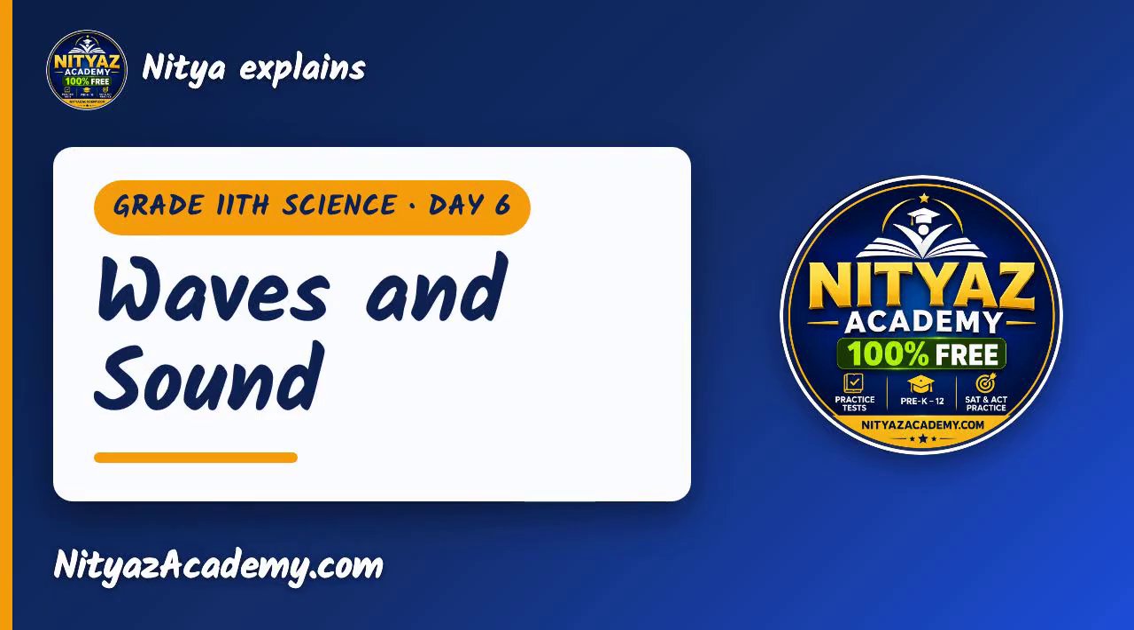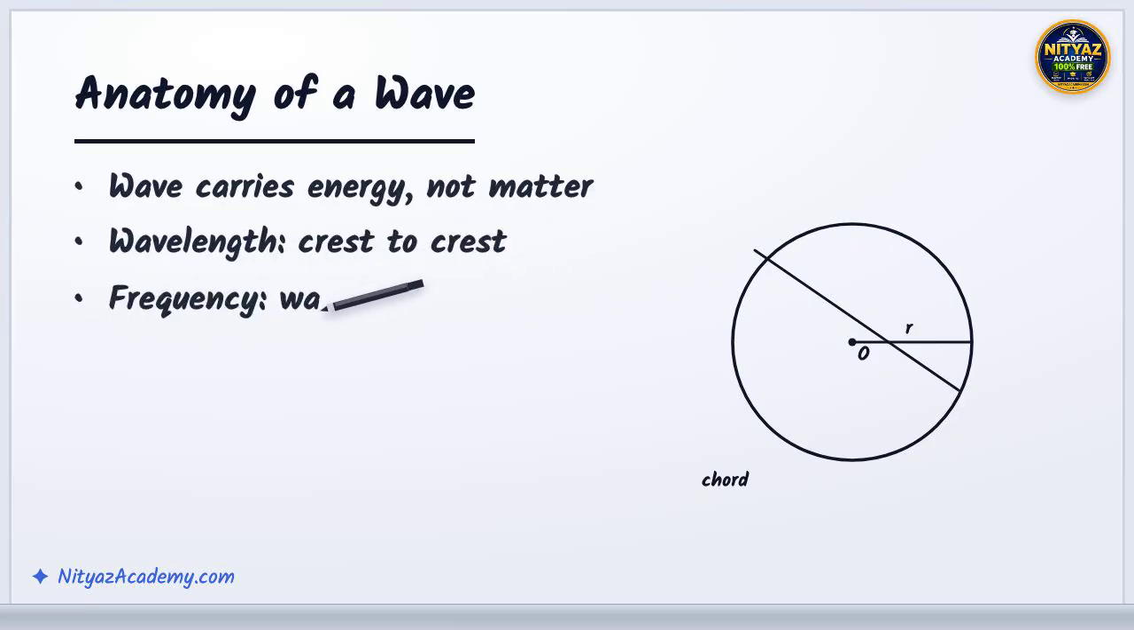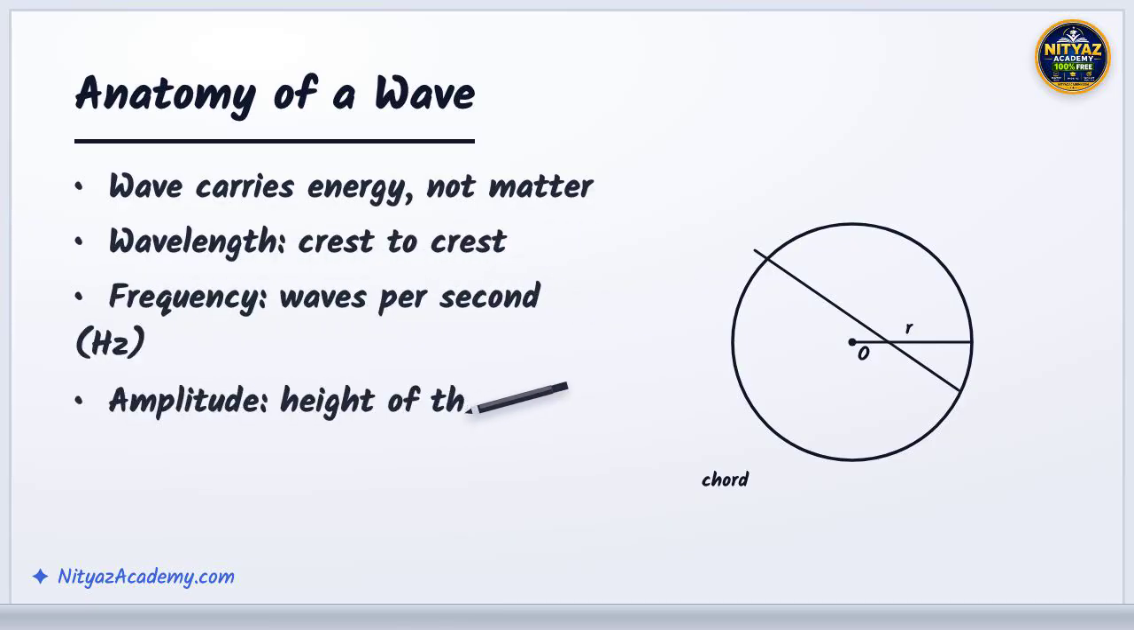Let's learn waves and sound together, step by step. A wave is a traveling disturbance that carries energy from place to place without carrying the material itself. Watch a cork bob on a pond. The wave moves outward, but the water just rises and falls.